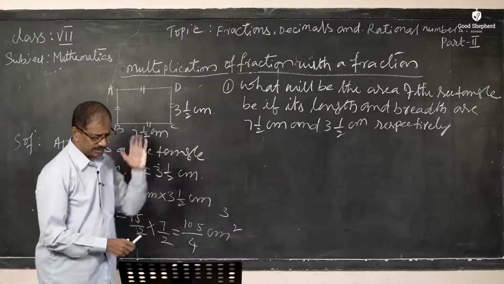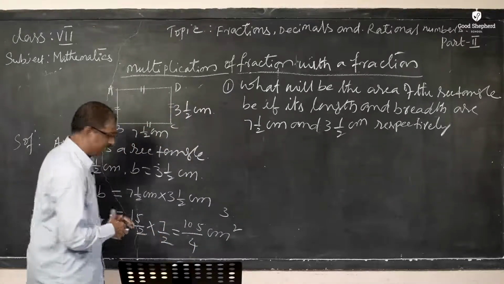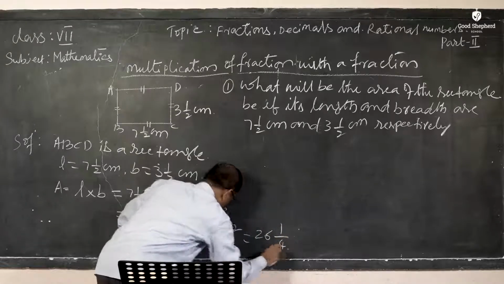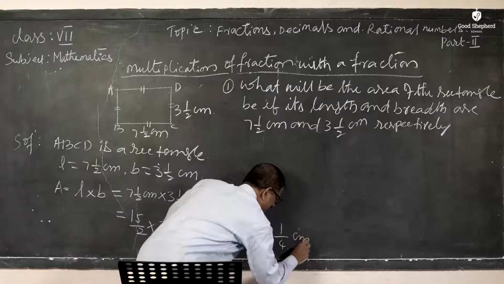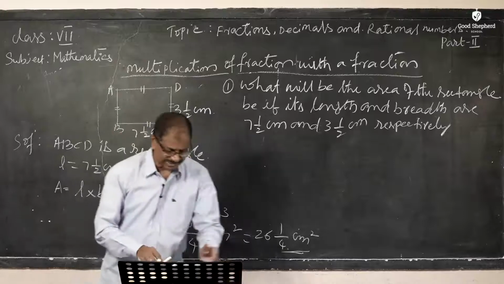This we can also convert into a mixed fraction. So I can write it as 26 1/4. This is the right mixed fraction. The area is 26 1/4 centimeters square. This is the area of the rectangle.